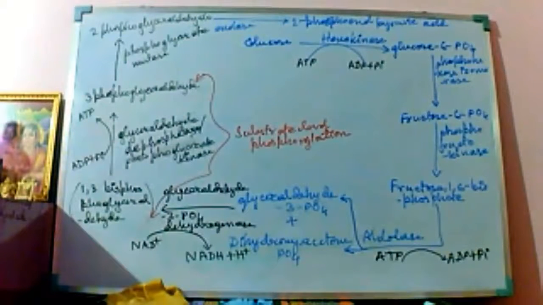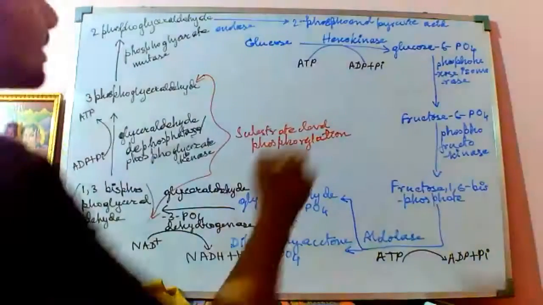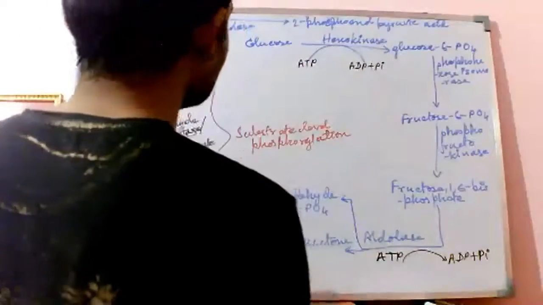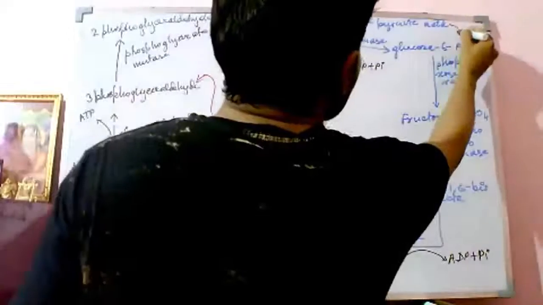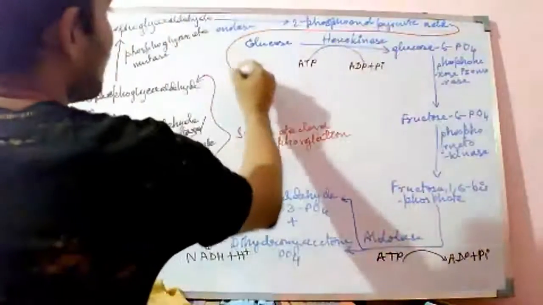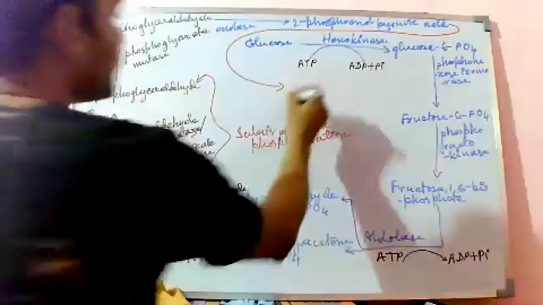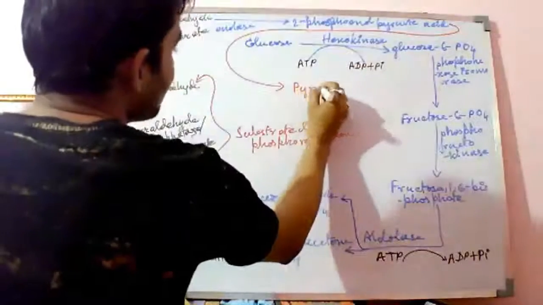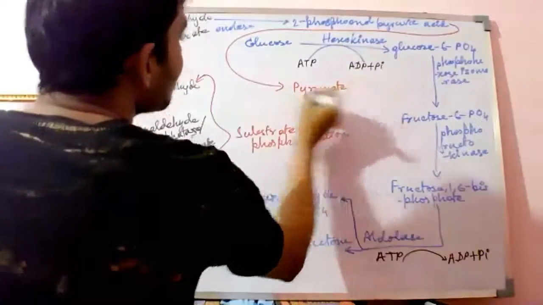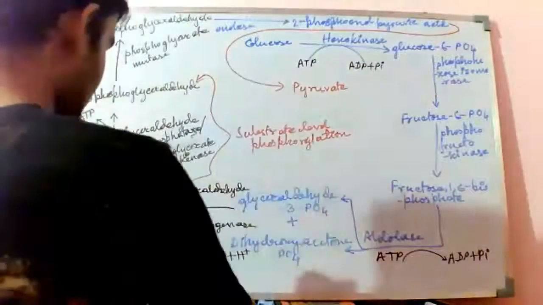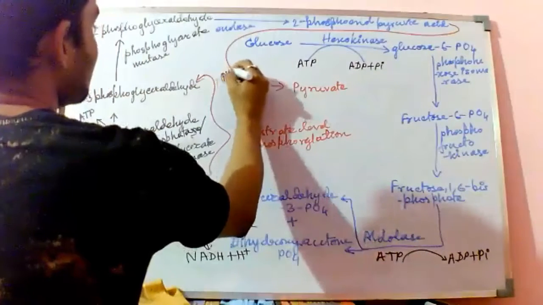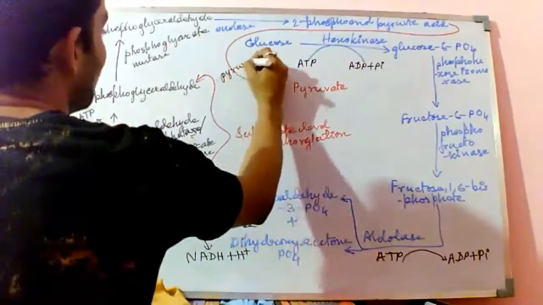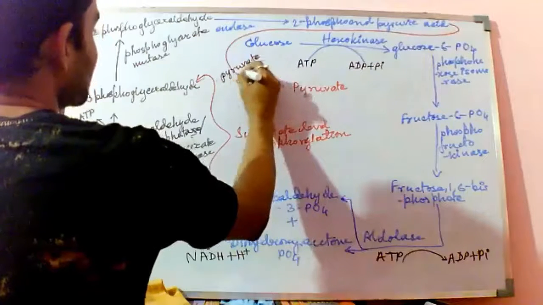Okay. Now, this 2-phosphoenol pyruvic acid is converted to pyruvate in the presence of the enzyme pyruvate kinase.